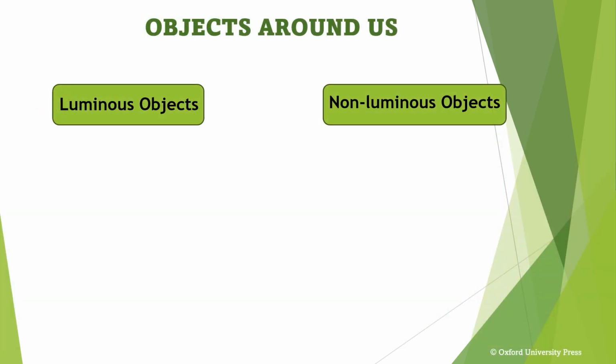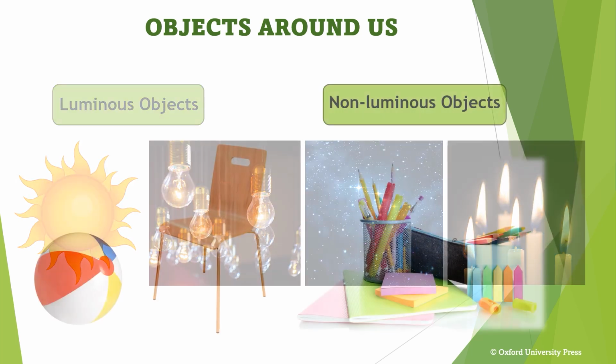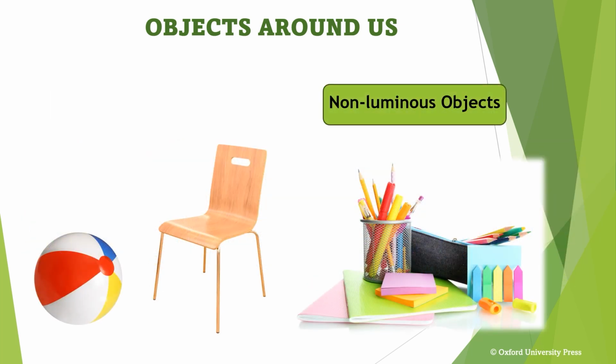Based on their ability to emit light, all objects around us can be categorized into luminous objects and non-luminous objects. Objects that can emit light on their own are called luminous objects. These may emit light naturally or artificially. Objects around us that do not emit light on their own are called non-luminous objects. You can see many non-luminous objects around you.